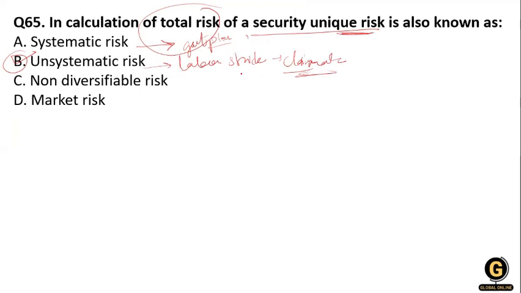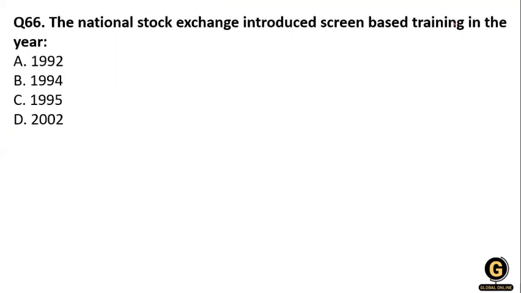So here, in the total risk of a security, the unique risk is known as unsystematic risk. Clear?